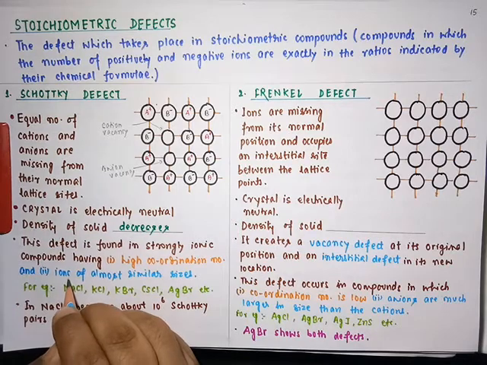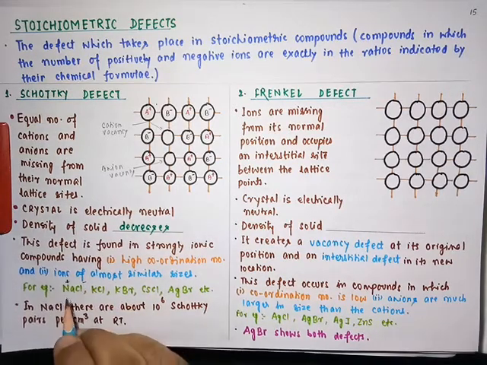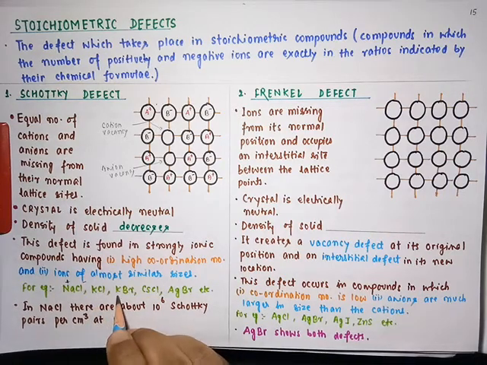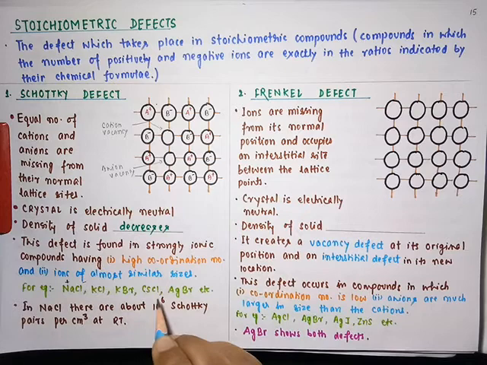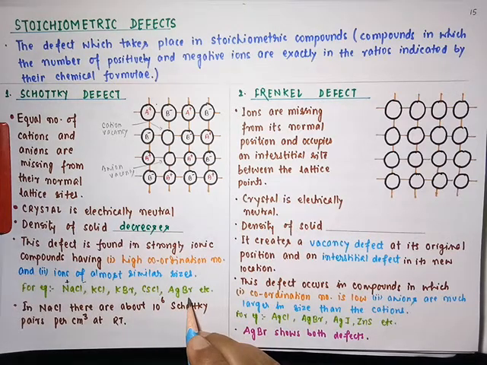Sodium chloride, potassium bromide, cesium chloride and silver bromide are some examples of compounds which show Schottky defect.